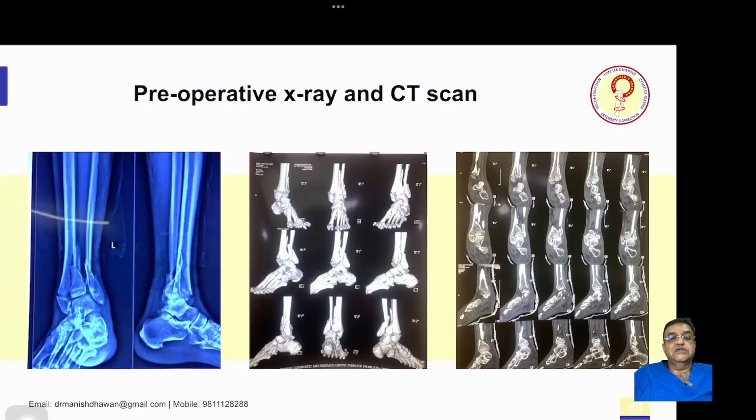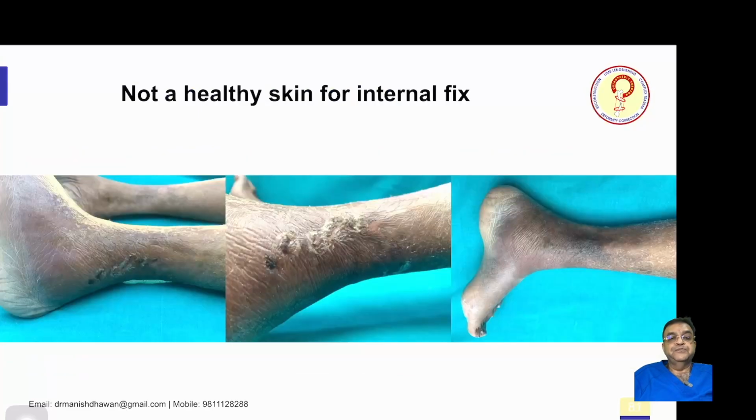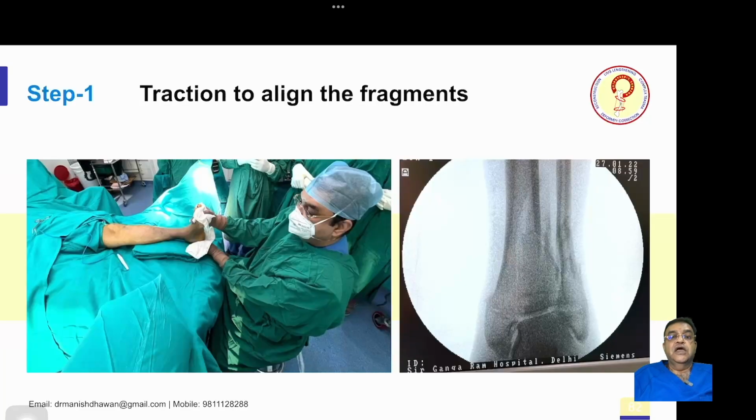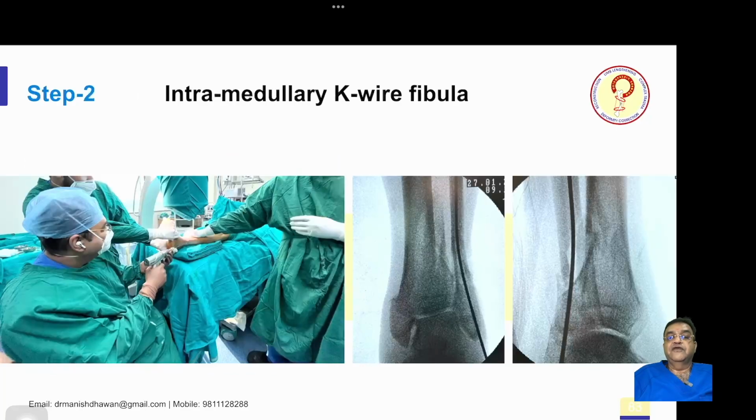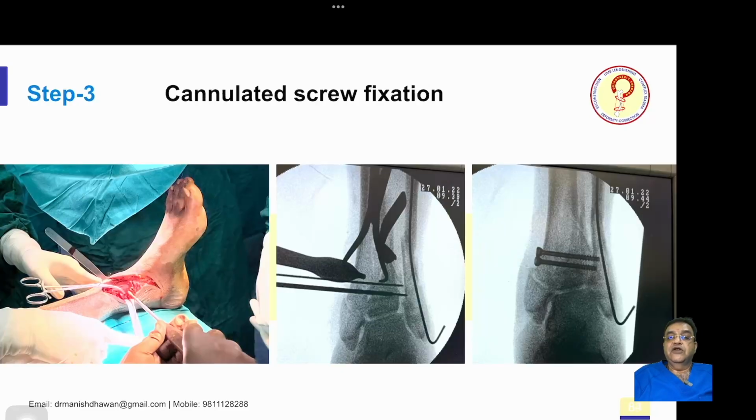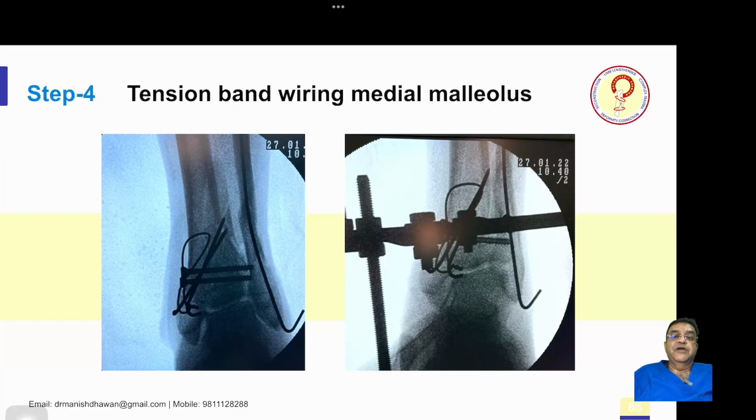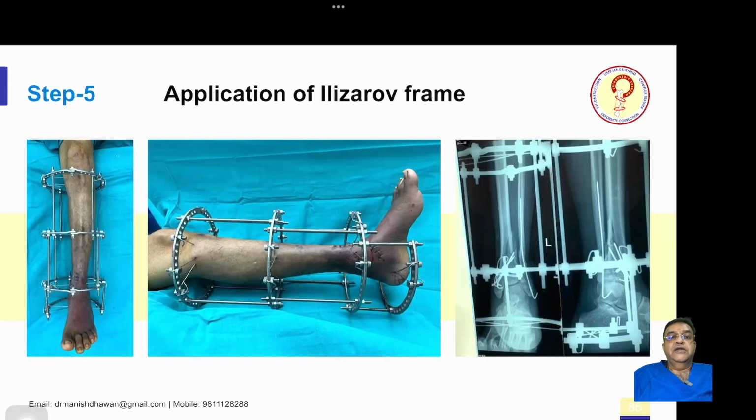So this was the fracture. You can see a pilon fracture, a bad fracture. You see the skin condition, bad skin. He did not have sensation also, so plating was avoided in this situation. The first step is that traction was given to align it, and then a wire in the fibula was put. Once you put a wire in the fibula, around 80% of the fracture in the tibia comes into position. Cannulated screws were put, and then medial malleolus tension band wiring was also done, and you can see the patient in the frame, and it is well fixed. So this is a minimally invasive technique. It comes very handy when you cannot do any internal fixation.